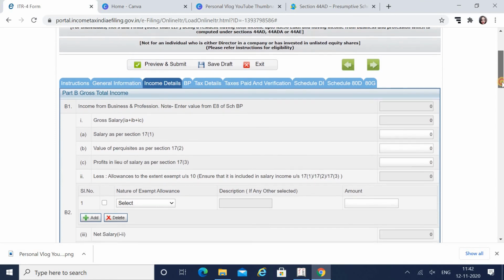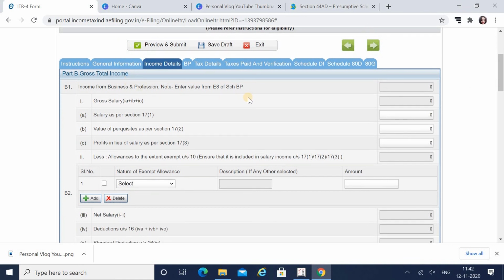Now second is the income details, income from business and profession. Here I have to mention my income details. Salary, if I am earning any salary. If I am in business or profession, there will be no salary. Value of perquisites, profit in lieu of salary, nothing else.